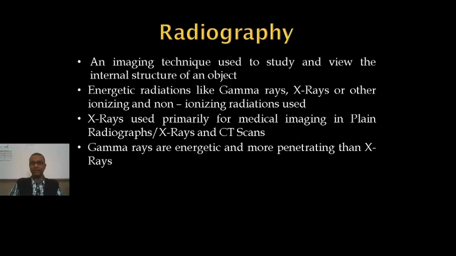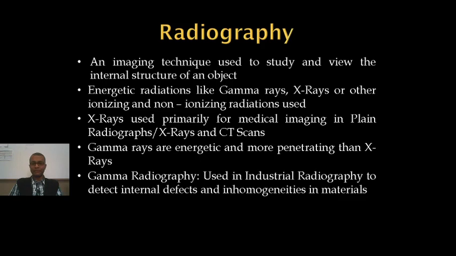Externally used gamma radiations which are incident from outside, this is gamma radiography. It's used basically in industries to detect, say, internal defects and inhomogeneities in material. So in this technique, what is done basically is an object is exposed to the energetic radiations, and on the other side, photographic plates or detectors are kept which can detect the amount of radiation that is passing through.